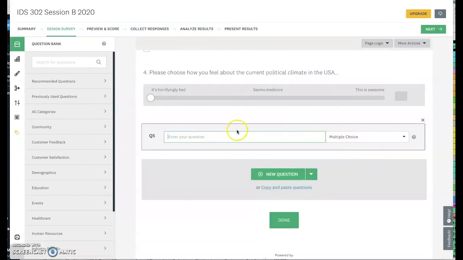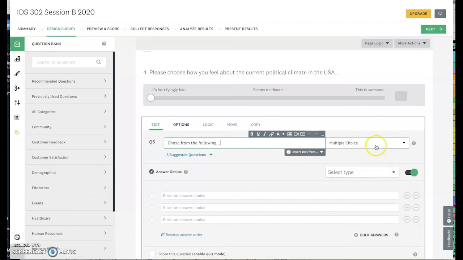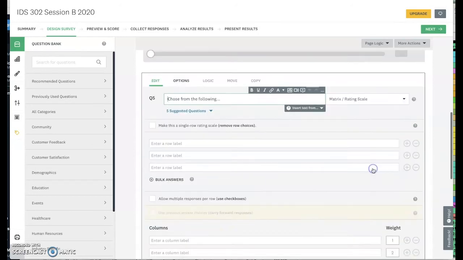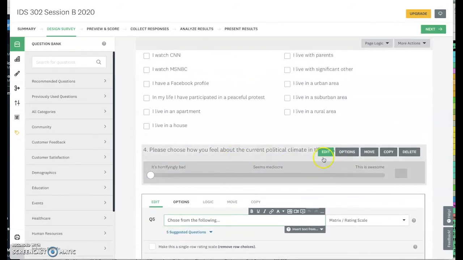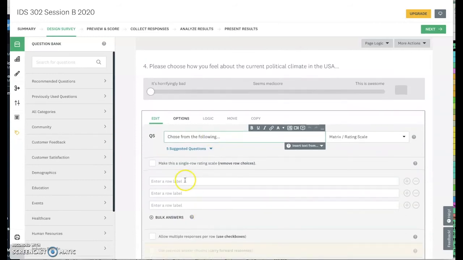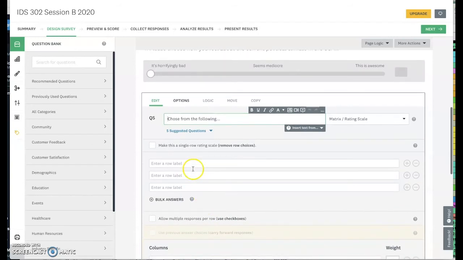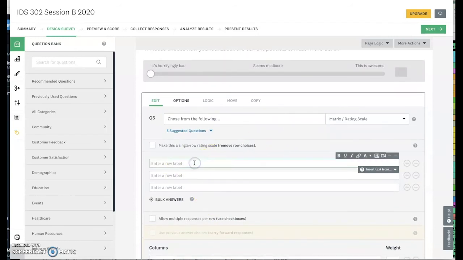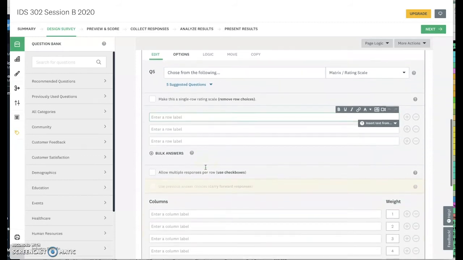You're going to choose from the following, and let's go with the matrix. Watch this. I think we should use the matrix. Hang on a second. Oops, I lost them. Yeah, we're going to go to matrix rating scale. This is the same thing as this, except it gives us multiple. We've got to be careful how we do this. So this is the row label. So this is the left to right label. These are kind of like the question.